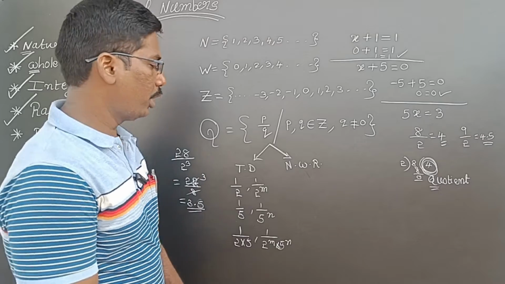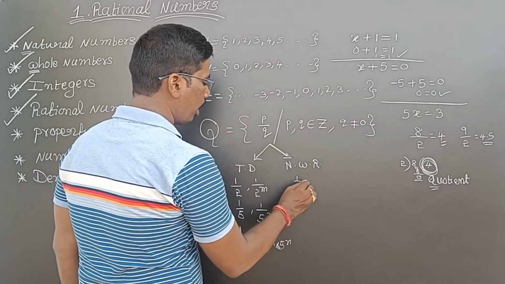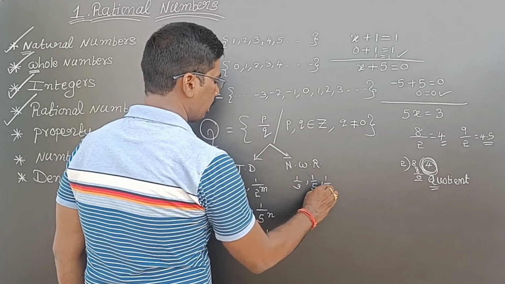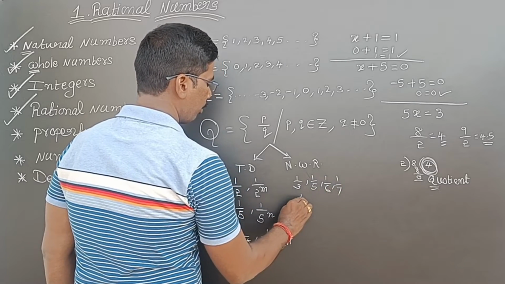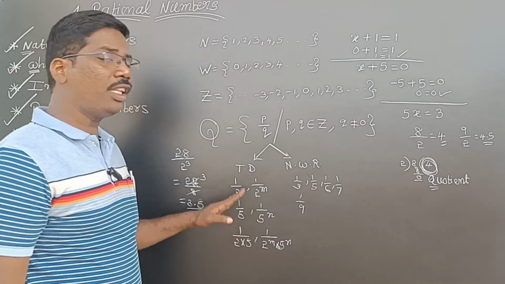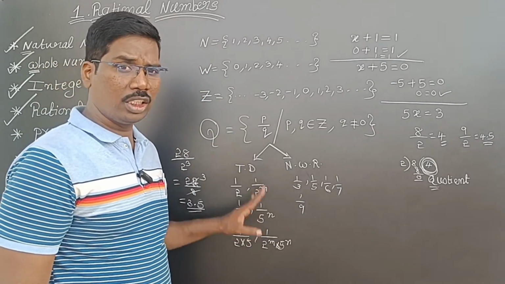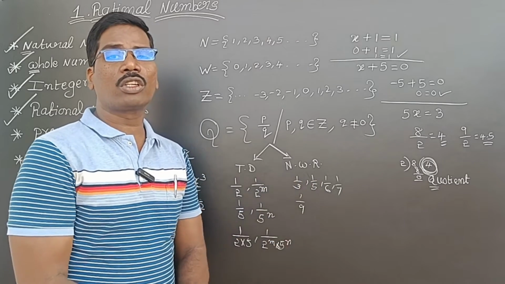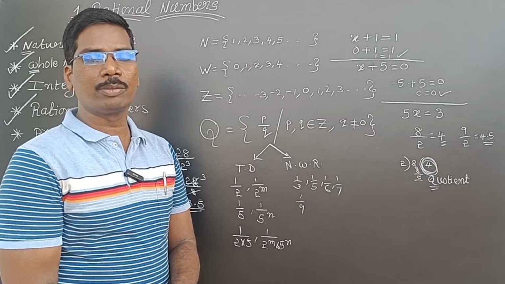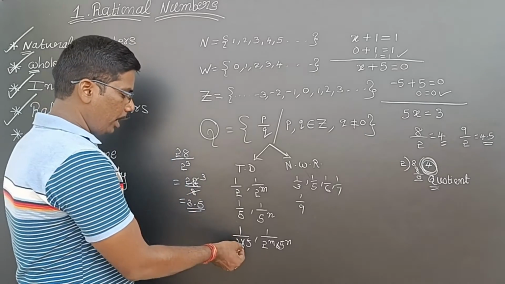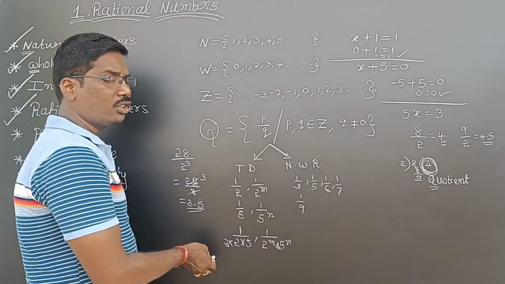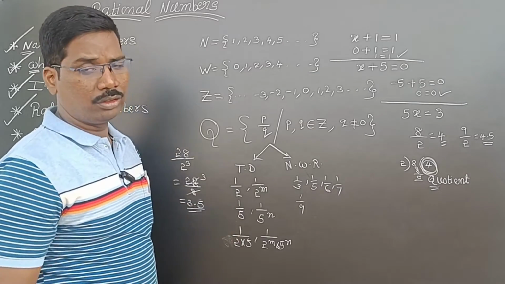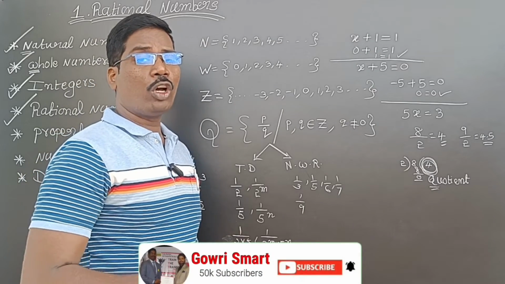Without this, or including this, if any other number is present in the denominator, then those are non-terminating. For example, 1 by 3, 1 by 5, 1 by 6, 1 by 7, 1 by 9, like that. Other than this form, if anything extra is there, then those are called non-terminating with recurring decimals. So we must get only 2 or 5, powers of 2 or powers of 5.